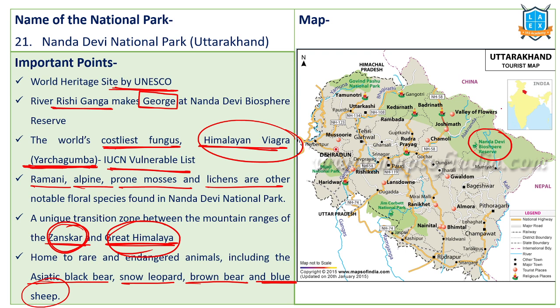Nearby there is one more national park which is called Valley of Flowers National Park. Nanda Devi National Park is declared as a Biosphere Reserve too. So we will have a separate session on Biosphere Reserves similar to this one for national parks. Right. Nanda Devi National Park, Uttarakhand.